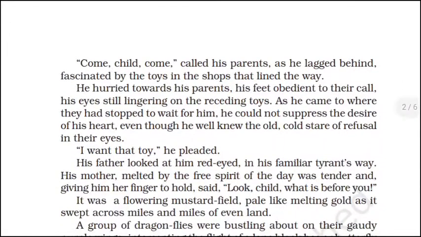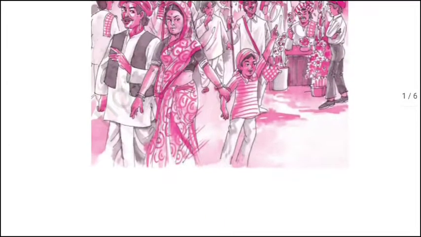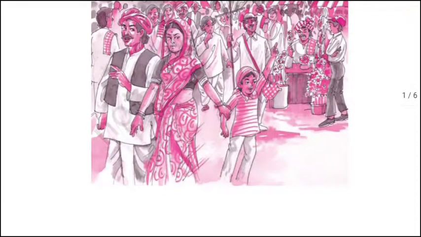Come, child, come, called his parents as he lagged behind, fascinated by the toys in the shops that lined the way. Here that boy wanted something, but his parents were telling him to go to another area.